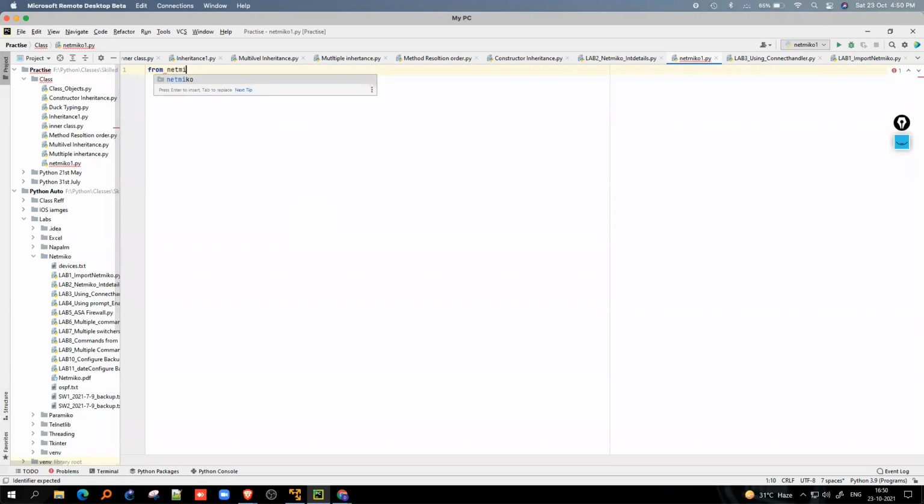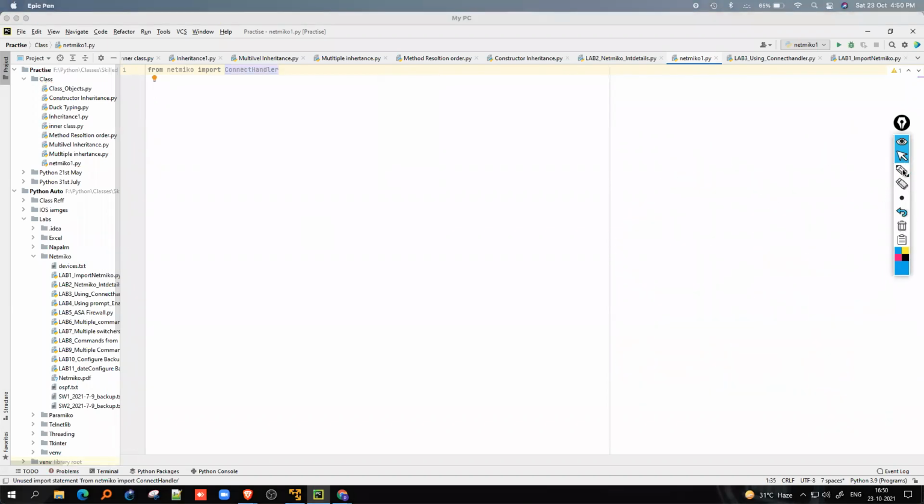From netmiko import, I'm just importing ConnectHandler. Don't worry about it, what is this? So guys, here I have a netmiko library which is created by Python developers for me, right? Which is stored in a particular file. I'm gonna tell you how to install that library from the web. It is very simple, right, in the class, but I'm going to tell you in a demo session.